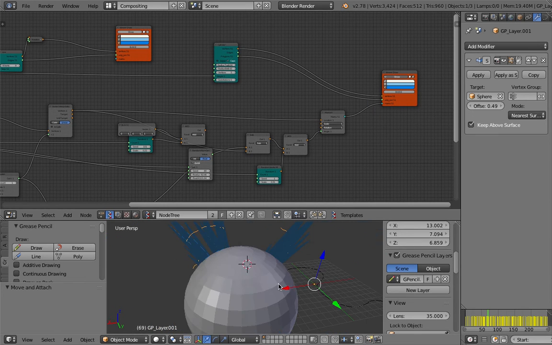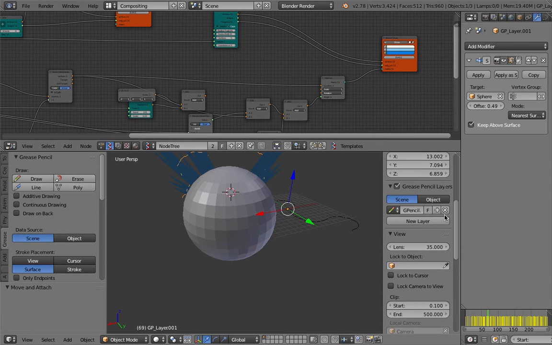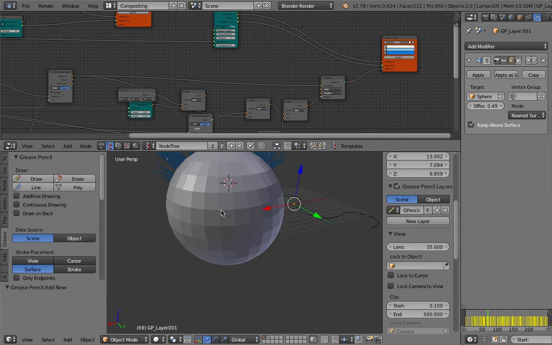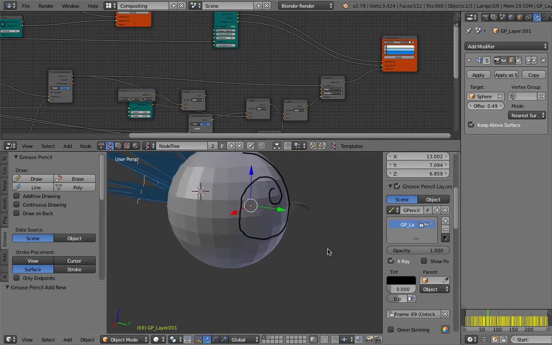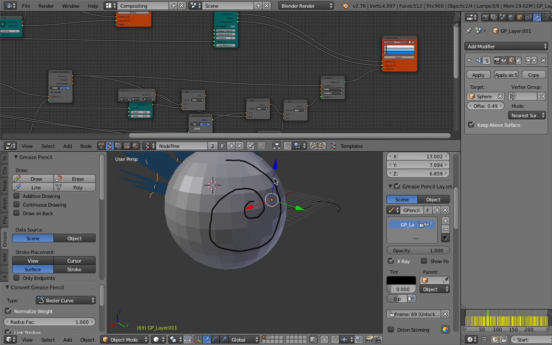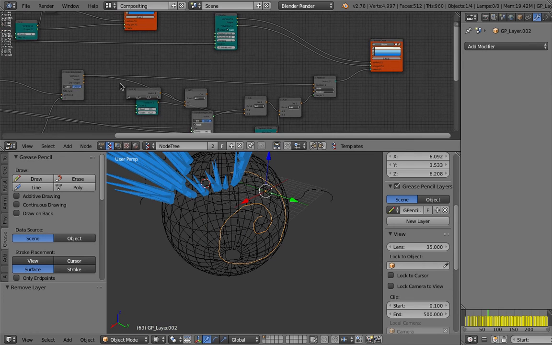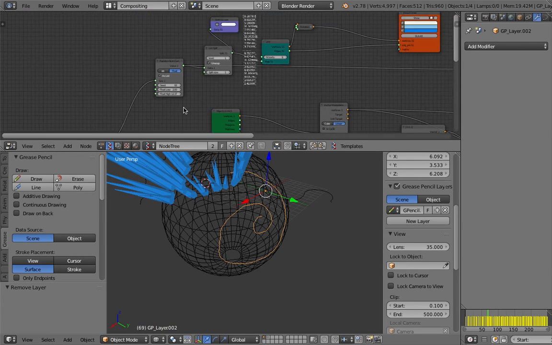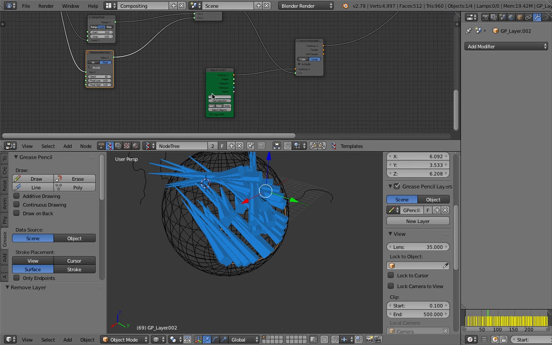So now if you want to draw anything into this guy, let's say create a new grease pencil and then draw on surface like so. If I convert grease pencil into Bezier curve, select the curve, just reload into our object, get selection.